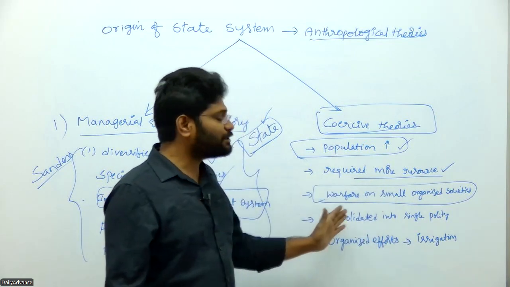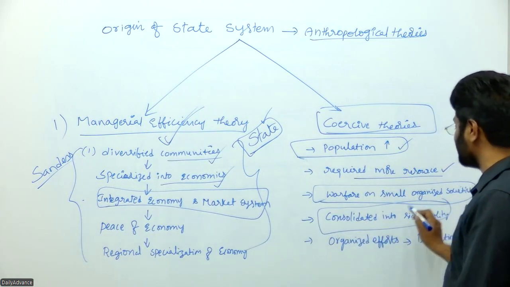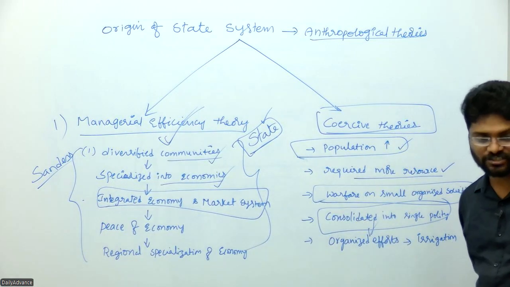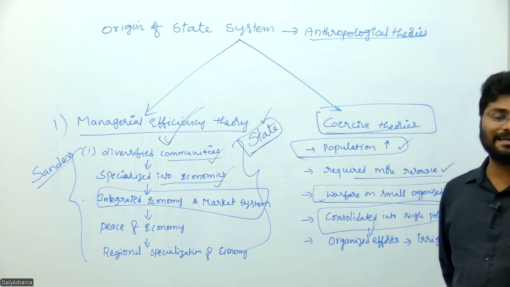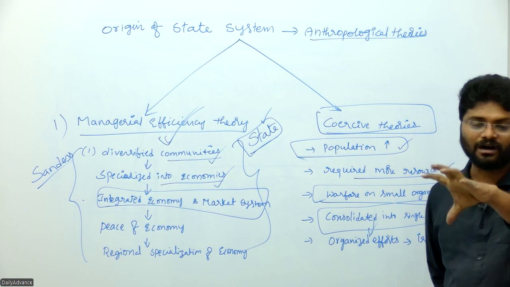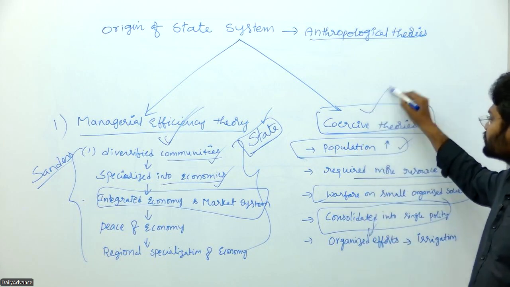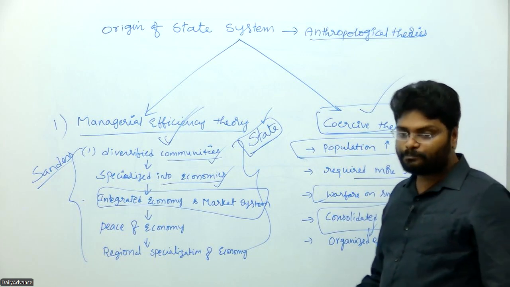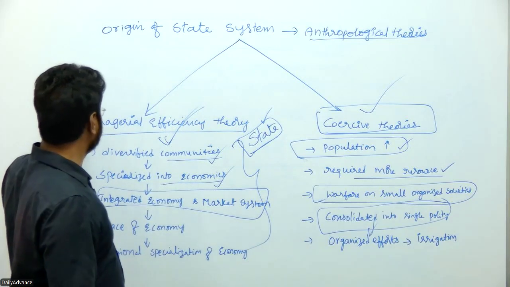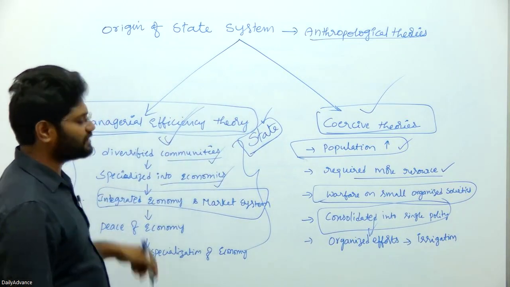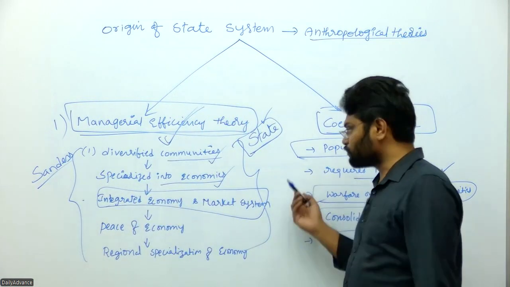Understand? This expanding territory was later consolidated into a single polity, which led to the emergence of the state system. Using military power to conquer neighboring small communities to grab their resources is nothing but coercive theory. Peaceful means of exchanging goods and services is the managerial efficiency theory. So these two you should write in your exam to get more marks.